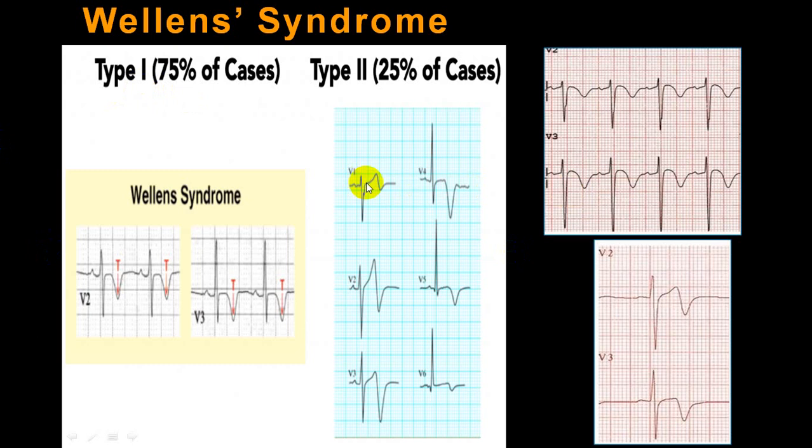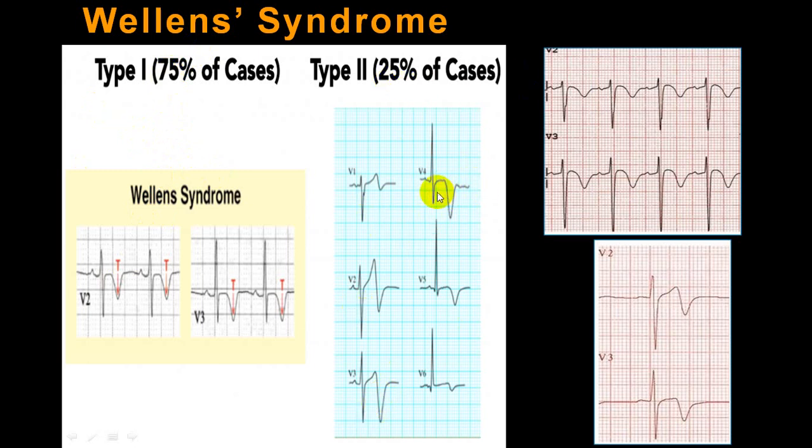And if you see here, this is an upstroke, so an upright T wave followed by a downstroke, a down T wave. So biphasic. So if you get only T wave inversion, it is type 1. If you get a biphasic T wave, it is type 2. T wave inversion is almost 75% of the cases, while 25% of the cases are biphasic.